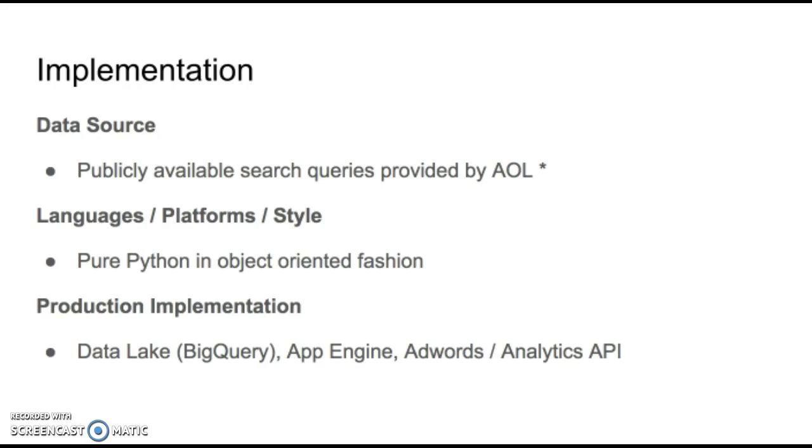For the implementation, I used publicly available search query data provided by AOL. It's kind of funny since in one of the papers last week, the paper actually mentioned this data and how people were able to tie this anonymized data back to real people. I used pure Python for the project, in an object-oriented fashion. If you were to implement this in real life, in a production environment, you might want a data warehouse and BigQuery to store all your AdWords data. You could use Google App Engine and their analytics and AdWords API to implement this in real life.